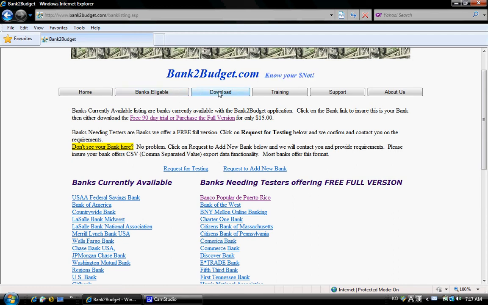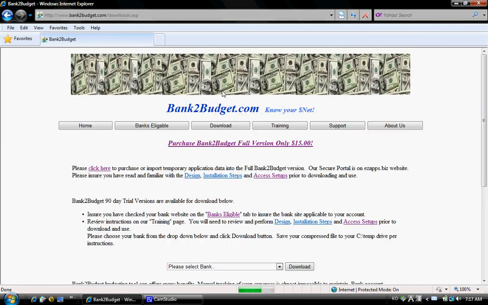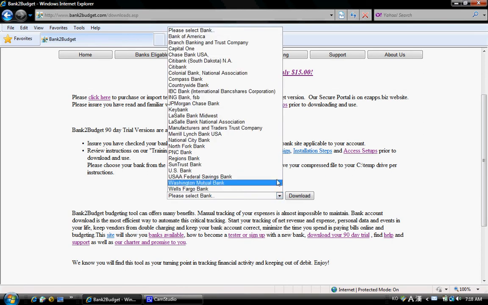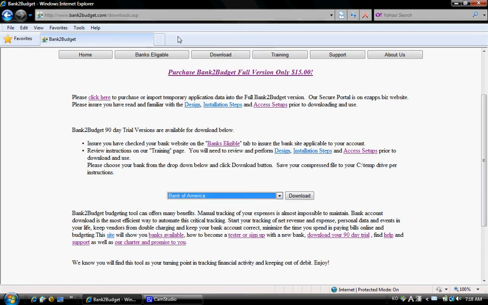Confirming your bank, you would like to go to download. The first link here is full version purchase. Most people do try the trial version, so we will demonstrate that. If you want to purchase a full version, you will come to this link right here and that'll take you to a secure portal. Click the drop down. Let's demo the Bank of America download and please watch the navigation.